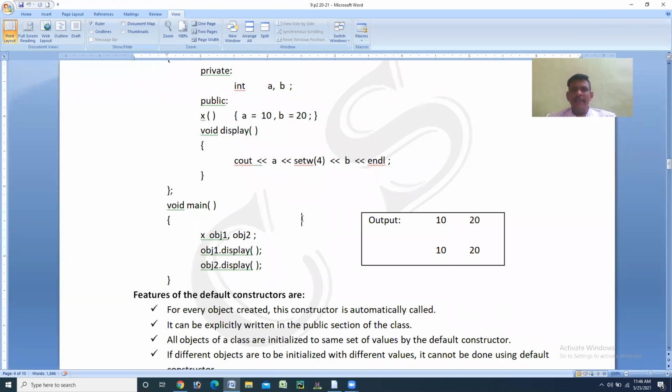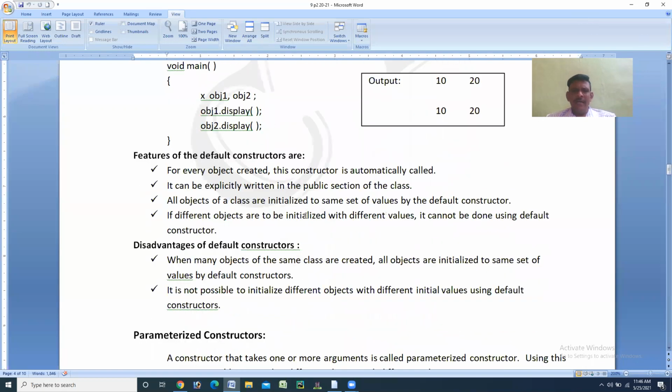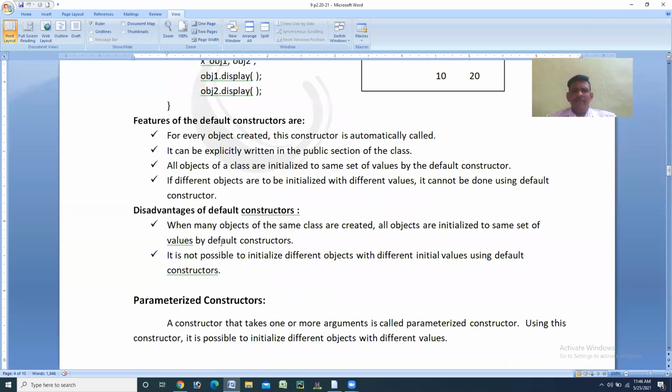So after knowing the features of the default constructors, we'll move with the disadvantages of default constructors. There are only two disadvantages, but already you know that, then also we'll continue with that.